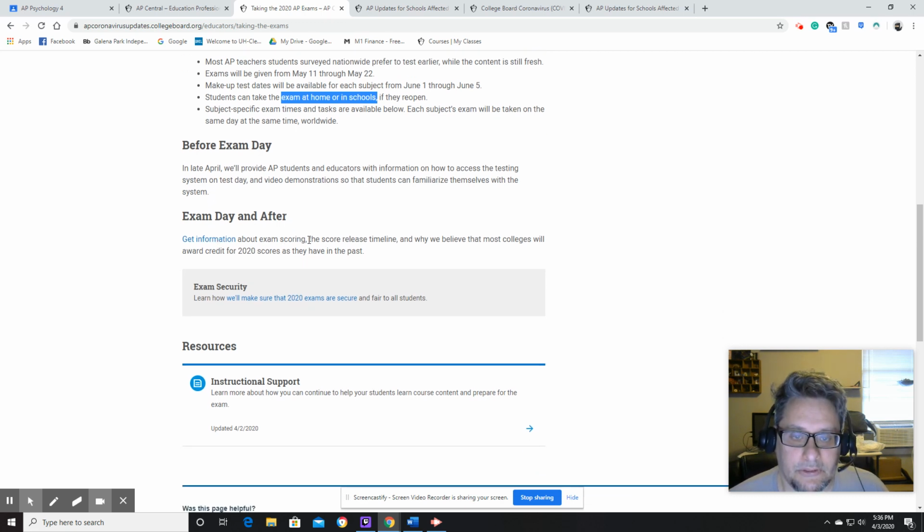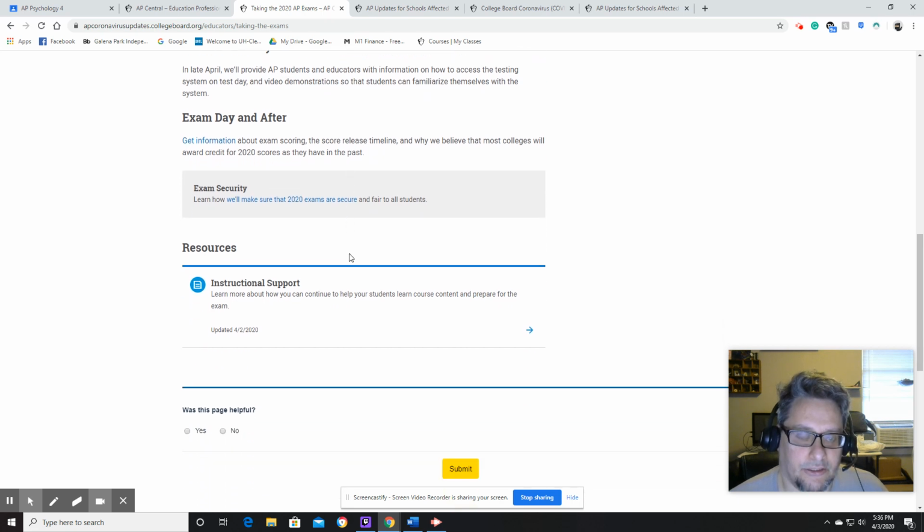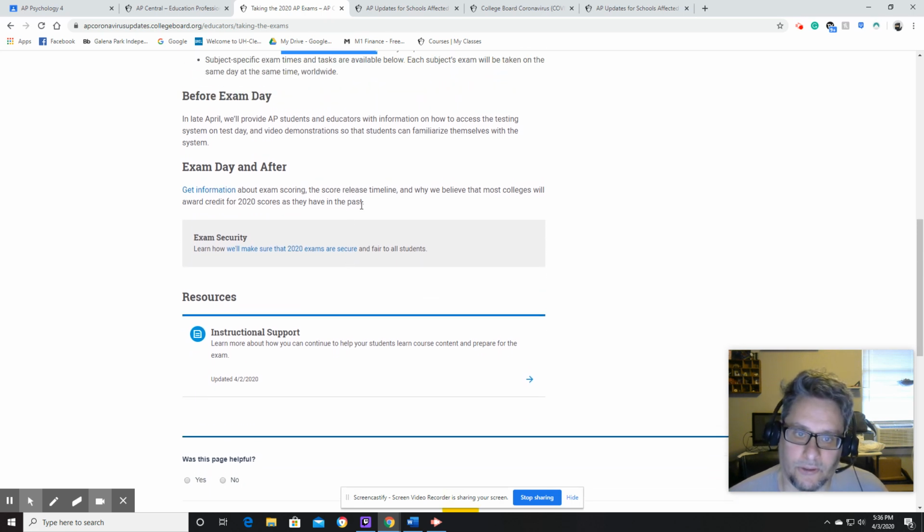Most colleges have already agreed to accept credit for the 2020 scores, just like they have in the past. So if you're going to Rice, you still need a 4. If you are going to a Texas state school, you can get a 3 and still get college credit.